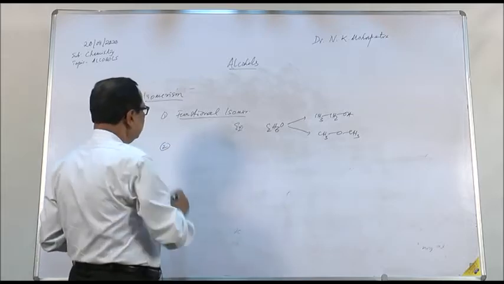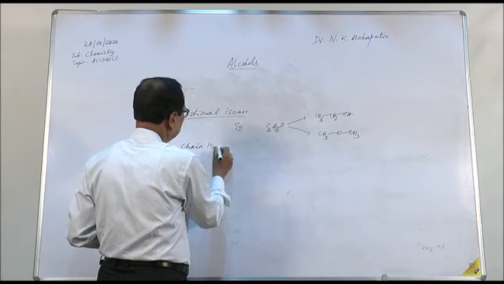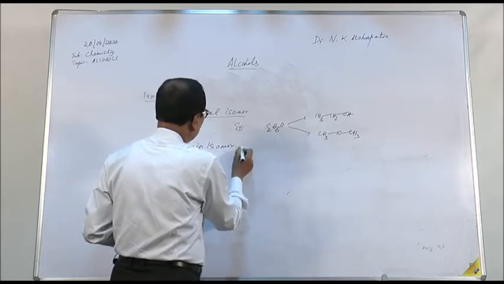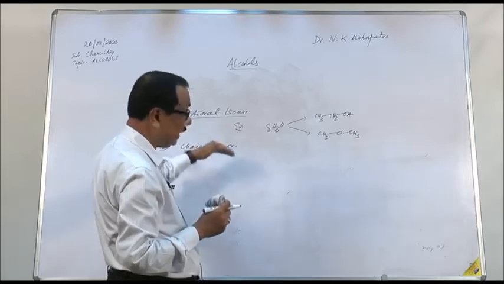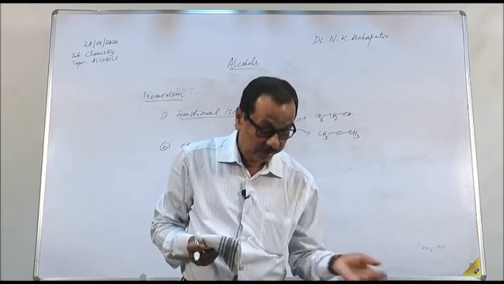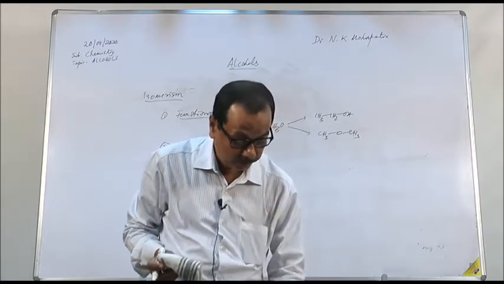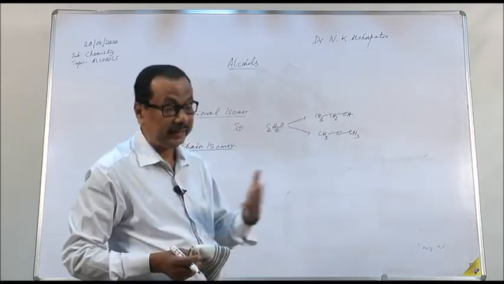Another isomer is the chain isomer. Chain isomers are compounds having the same molecular formula but different chains, with the same function. Here the functional group is the same, that is the OH group, but the chain length is different.